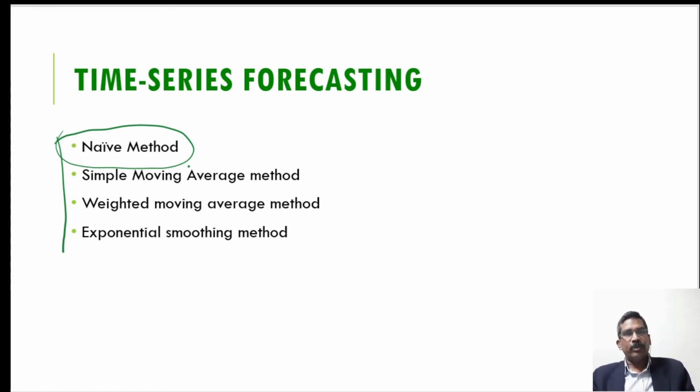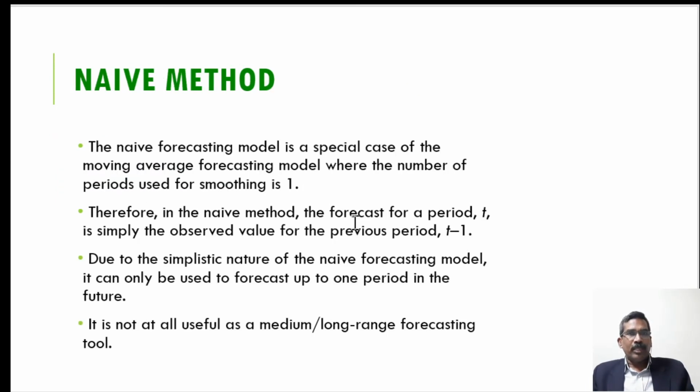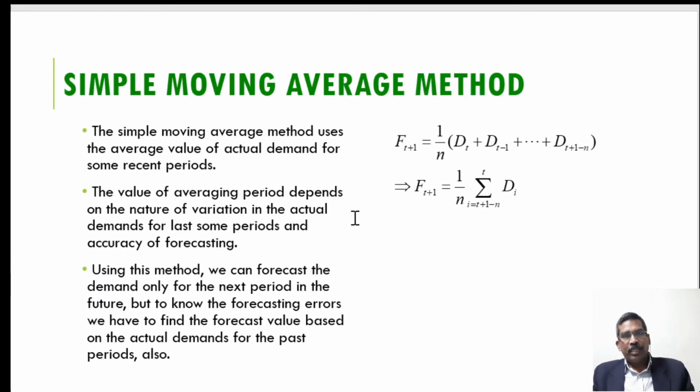In this case, the moving average period is considered to be only one. But in the simple moving average method, we consider some period of the moving average. That means we take the average of the last 3, 4, or 5 years as the forecast for the next year. The number of periods is decided by the forecasters, and normally we use a 3 period or 5 period moving average.